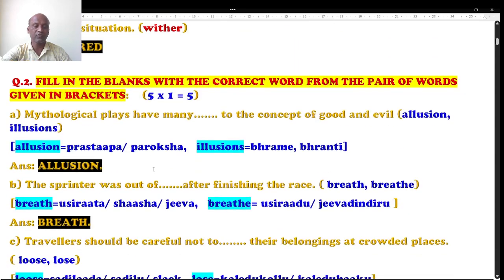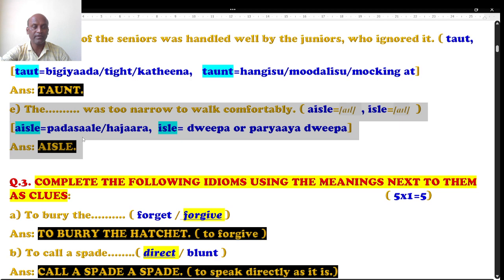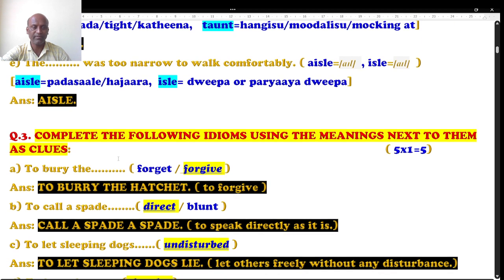So let's move to the next question, students. I told you, you are supposed to comment to me on this question. What is the right answer? Let me move to the next question.